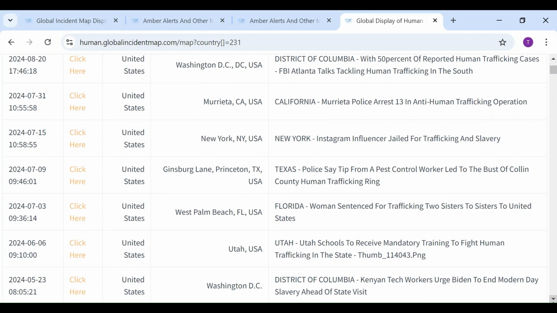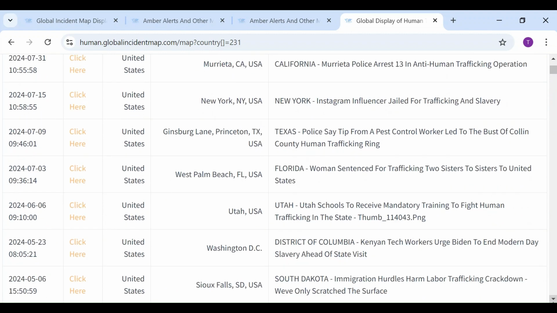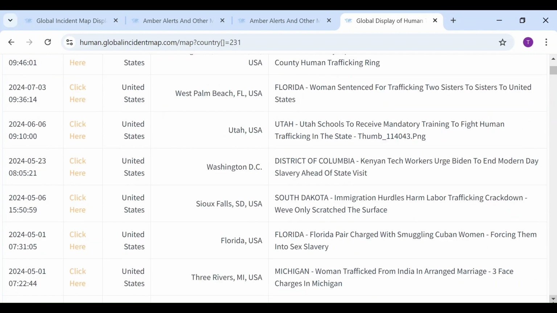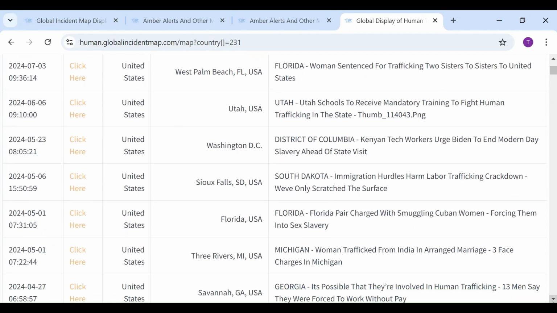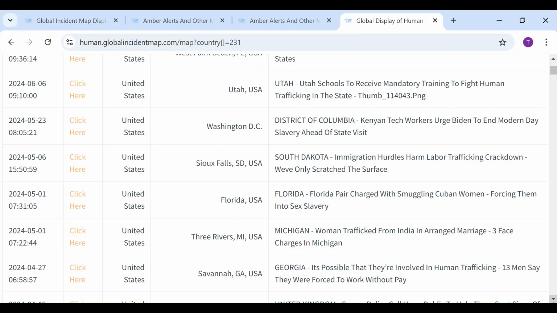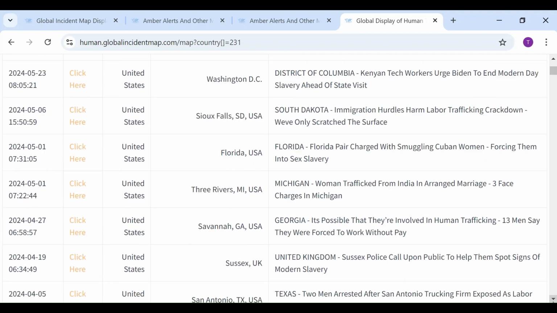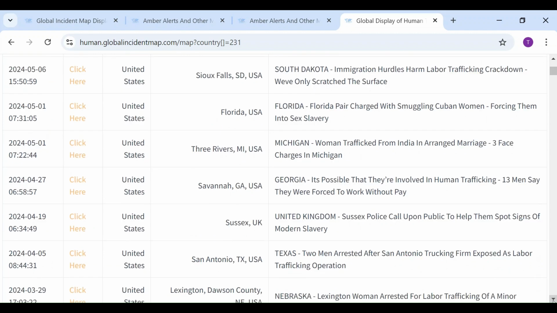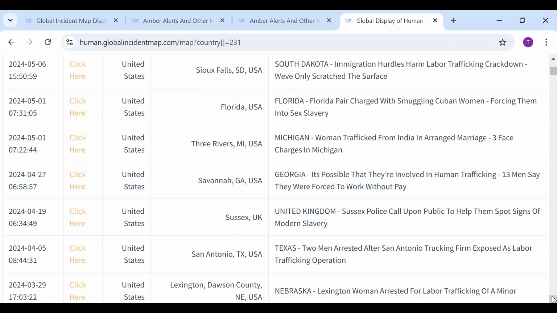Florida, Michigan, and here look down the list at Georgia, where 13 men say they were forced to work without pay. Human trafficking isn't just about kidnapping someone for SA or forcing them into prostitution. It also includes modern-day slavery, labor trafficking. It's very sad how someone comes to this country for a better life, then is tricked by some trafficker to either sell their body or work labor to pay off their travel debt, that in reality may never be paid off. Horrible at so many levels. Look the rest of this over, and then we can move down to the next part of the list.